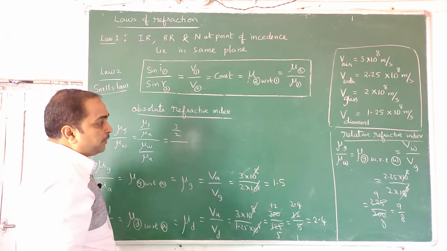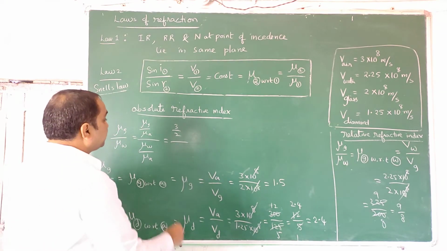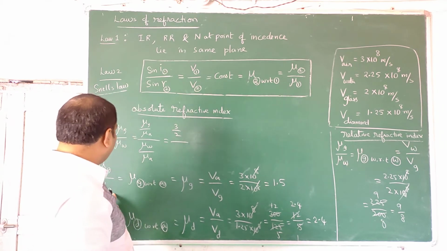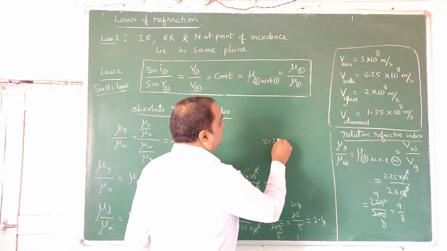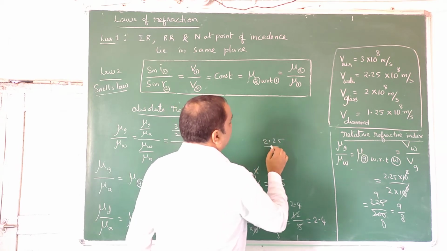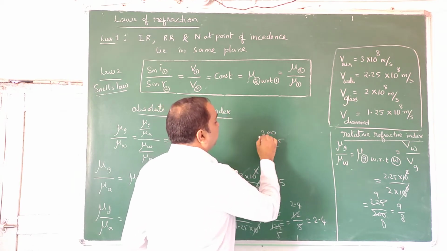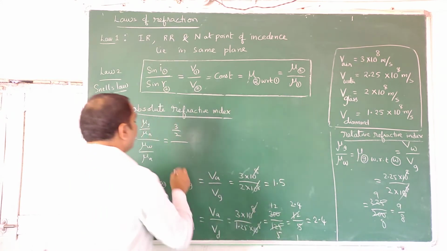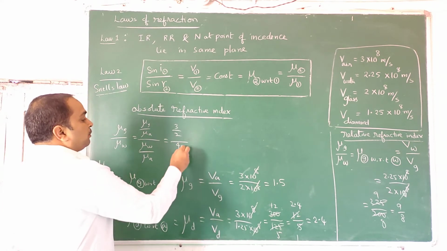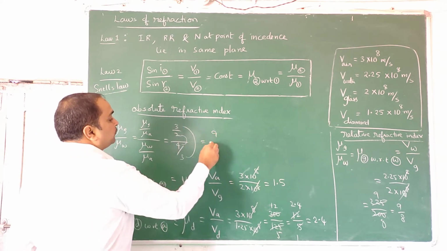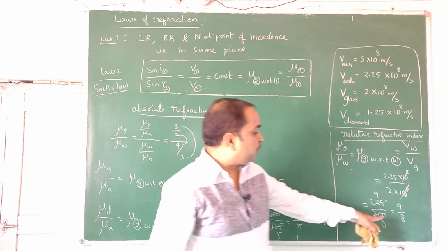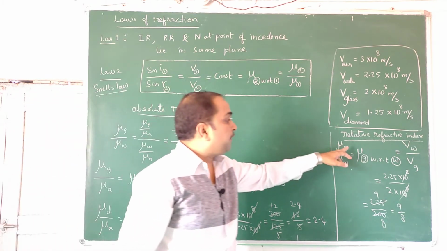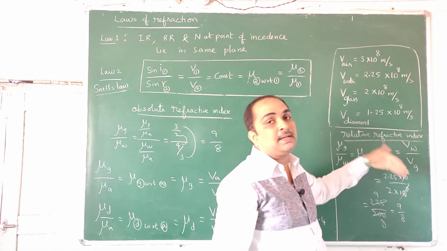Water with respect to air, just before I rubbed it off, it was how much? Glass with respect to air, water with respect to air: 2.25 by 300 by 225, which was, so 25 9s are 4 by 3. Now multiply this here, 3 3s are 9, 2 4s are 8. The same value that you got, you can get. That means no need to turn around like this, taking refractive indices, taking speeds, dividing speeds and coming directly.